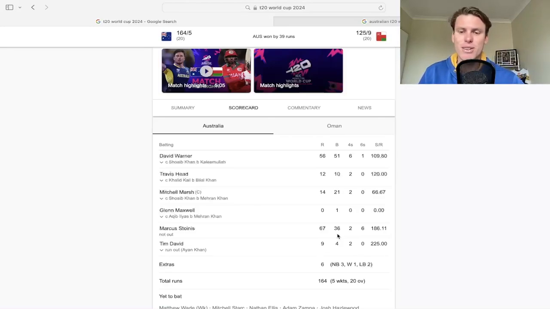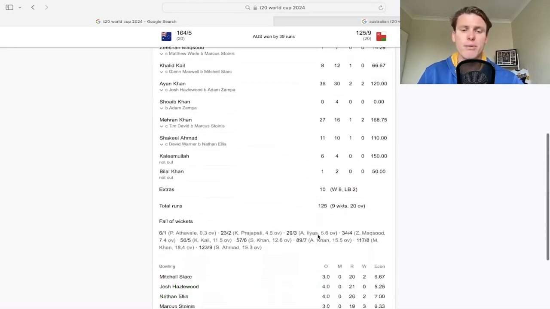And yeah, Stoinis wasn't showing much in the Australian domestic stuff, but looked really good in the IPL. And he was talking about how important Justin Langer, his IPL coach, actually was in building his confidence and his development over in the IPL. So this has transitioned massively over into this T20 World Cup, and Stoinis is actually bowling a lot of overs and doing really well also.